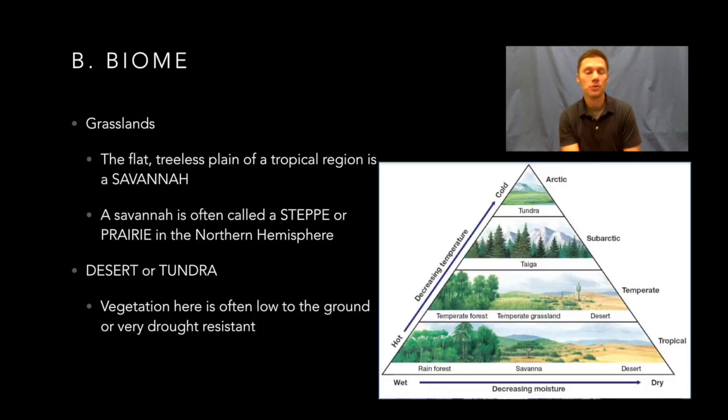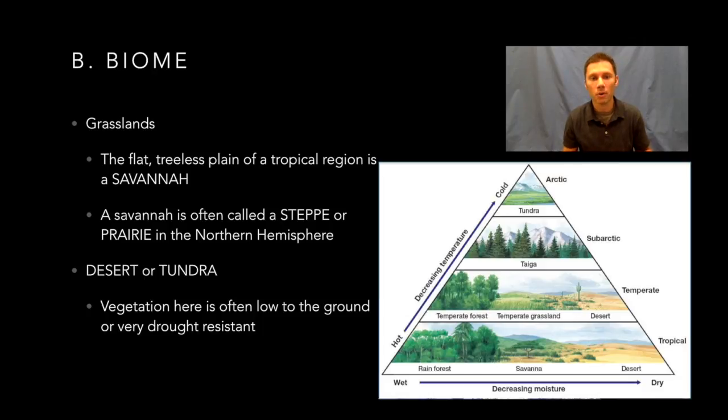Now, the second type that you need to know is a grassland. And the first type of grassland is called a savanna. And typically this is in a tropical region. And what we need to understand about a savanna is it's usually flat, does not have a whole lot of trees to it, almost like a plain or just a treeless field, maybe you think of it that way, that would characterize a savanna.